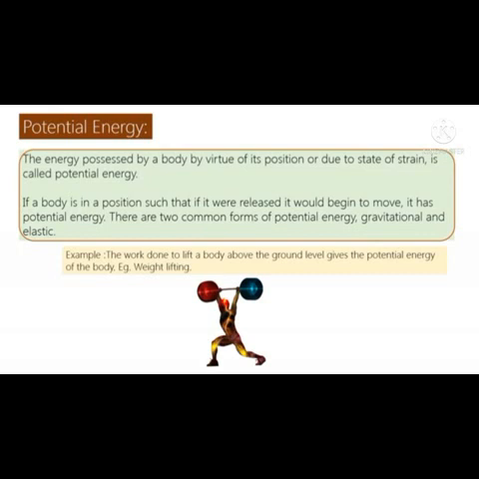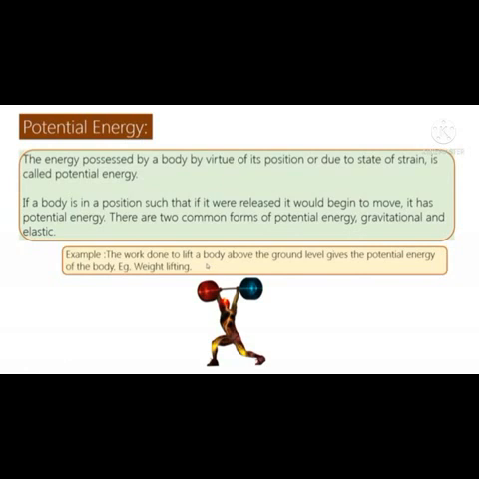Potential energy: the energy possessed by a body by virtue of its position or due to state of strain is called potential energy. If a body is in a position such that if it were released, it would begin to move, it has potential energy. There are two common forms of potential energy. One is called gravitational potential energy and another is elastic potential energy.